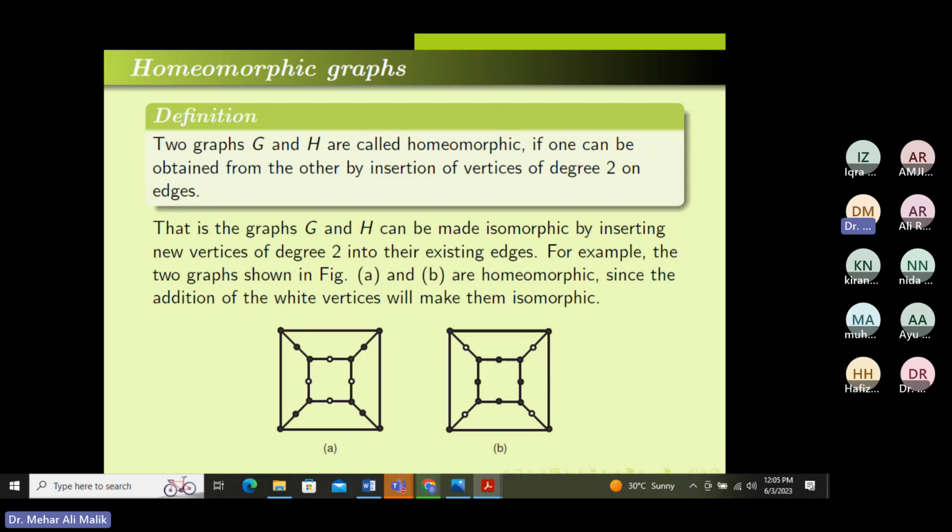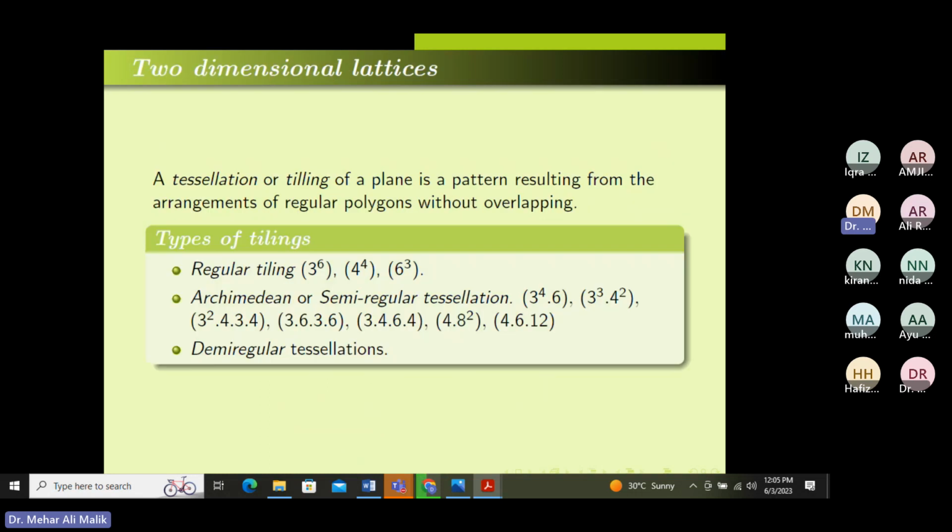Throughout my talk, this concept will remain until the end of the topic. So be careful while you are understanding what homeomorphic graphs are. I will repeat again: two graphs are homeomorphic if we insert vertices of degree 2 on the edges to make them isomorphic graphs. So now tilings. We have different types of tilings: regular tilings, semi-regular Archimedean tilings, and demi-regular tilings.